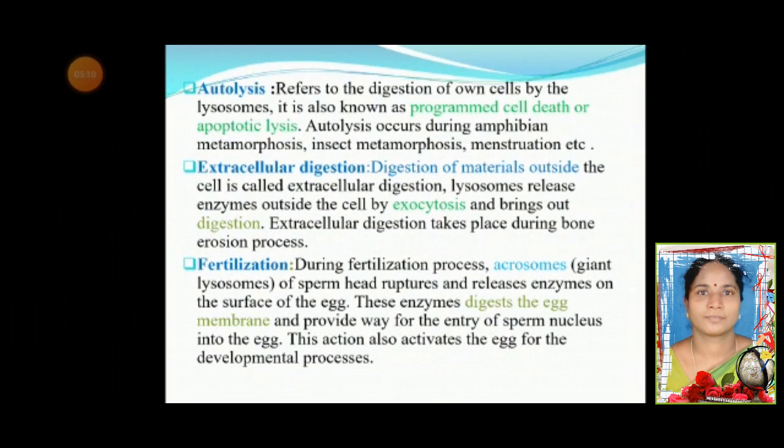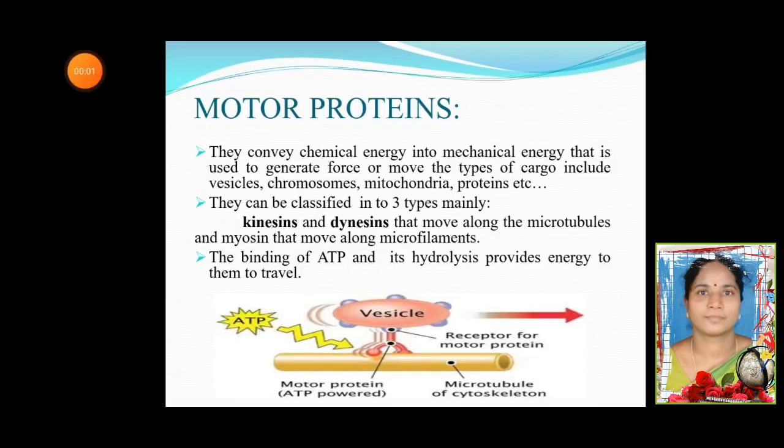Fertilization. During the fertilization process, the acrosome of the sperm head ruptures and releases enzymes on the surface of the egg. These enzymes digest the egg membrane and provide a way for the entry of the sperm nucleus into the egg. This action also activates the egg for the developmental process.